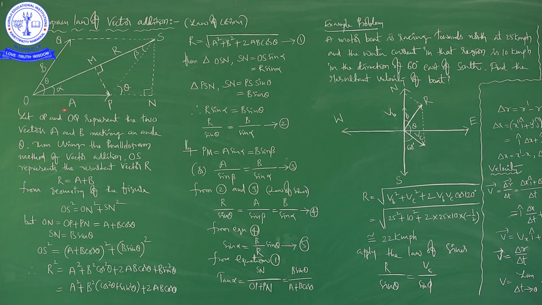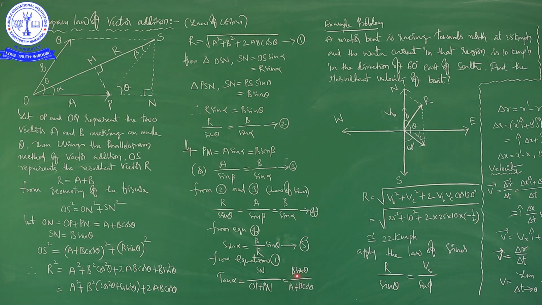So from this picture, tan alpha is equal to, generally what is the formula for tan alpha? Opposite side by adjacent side. So what is the opposite side? SL. What is the adjacent side? ON. ON is nothing but OP plus PN. So then B sin theta by A plus B cos theta. Tan alpha is equal to B sin theta by A plus B cos theta.